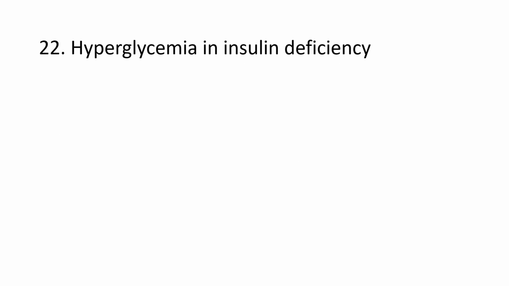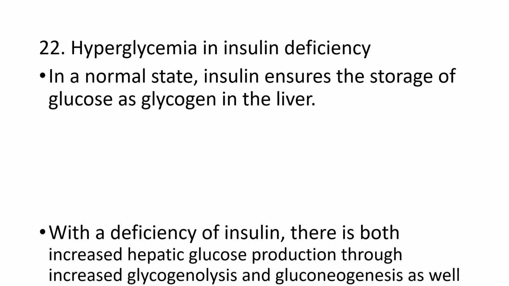Hyperglycemia occurs in insulin deficiency. As we discussed earlier, insulin is the hormone which controls the amount of glucose in the body. When we take any glucose-containing food, insulin is the hormone which converts the extra glucose into glycogen and stores it in the liver. But in the absence of insulin, there will not be any conversion of glucose into glycogen and storage will not occur. So whatever glucose is available will stay in the bloodstream. That is the condition called hyperglycemia.